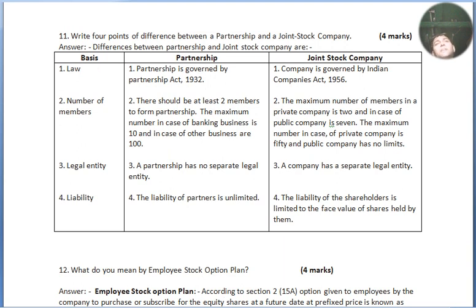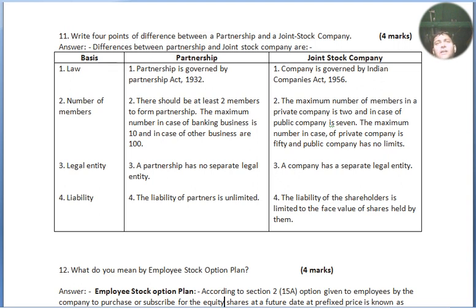Difference between partnership and joint stock company. Let's move to our points. Point number 1, law. Partnership is governed by Partnership Act 1932. Company is governed by Indian Companies Act 1956. Point number 2, number of members. There should be at least 2 members to form a partnership. The maximum number in case of banking business is 10 and in case of other business is 100.